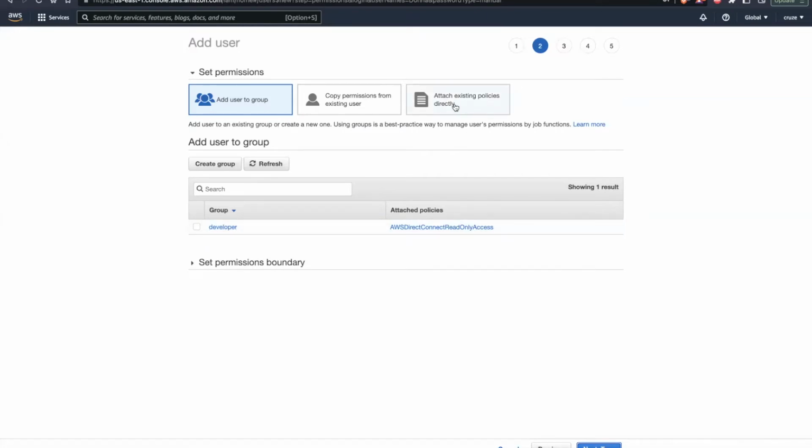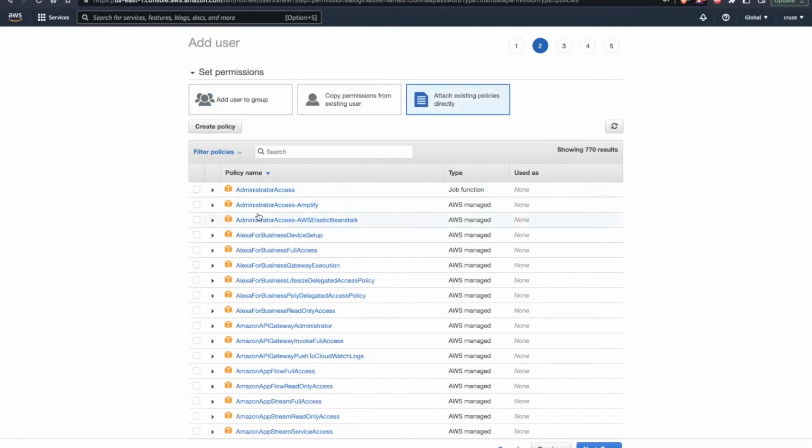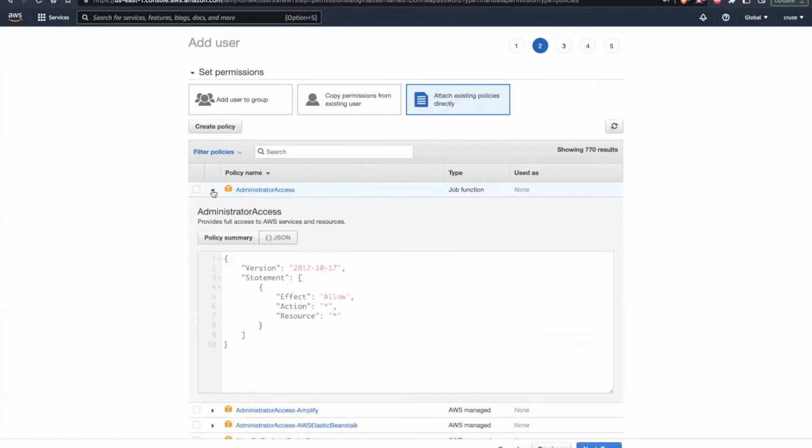Okay, so let's suppose I attach an existing policy directly here. I am trying to attach the administrator access. So let's see first what this administrator access is having. So in this policy summary, you can see within a JSON object, here is a version.